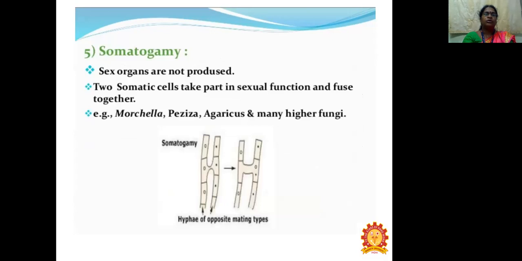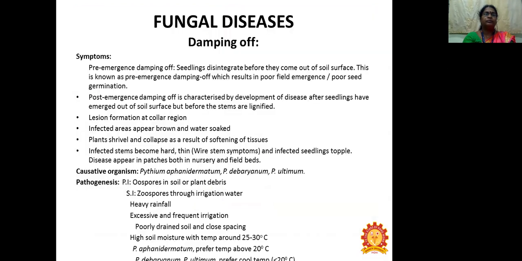Somatogamy: sex organs are not produced, and two somatic cells take part in the sexual function and they fuse together. Example, Agaricus and many other higher fungi. The picture below shows the hyphae of opposite mating types meeting together and fertilization taking place in them.